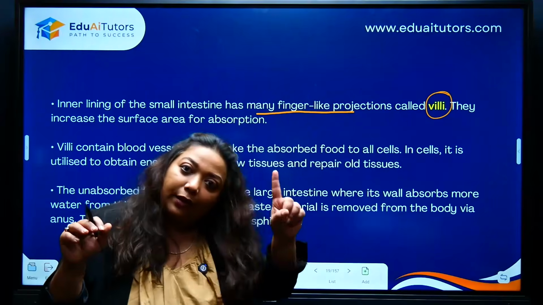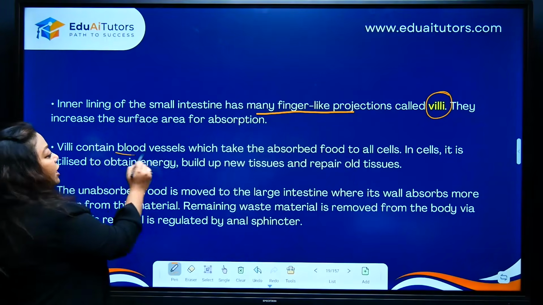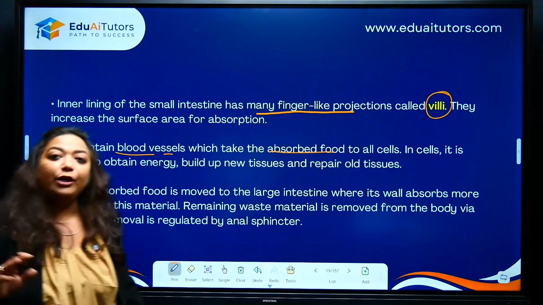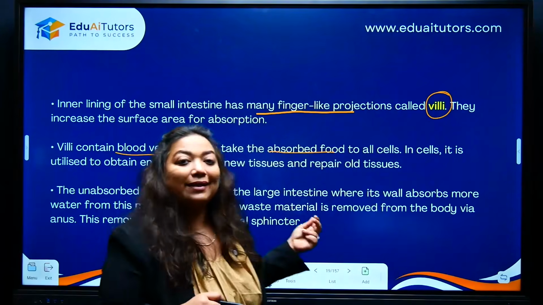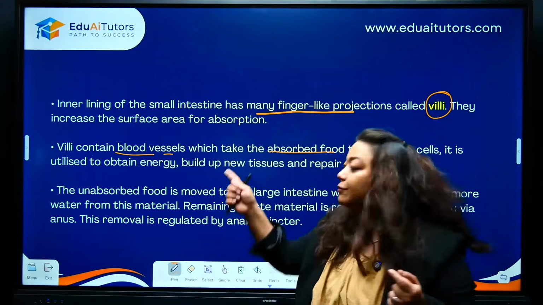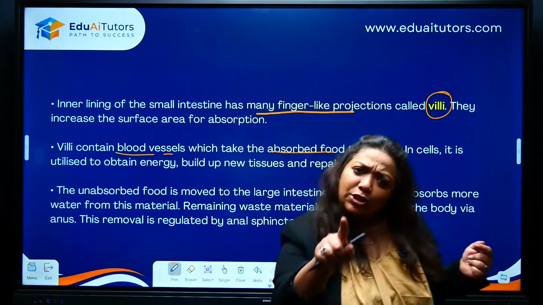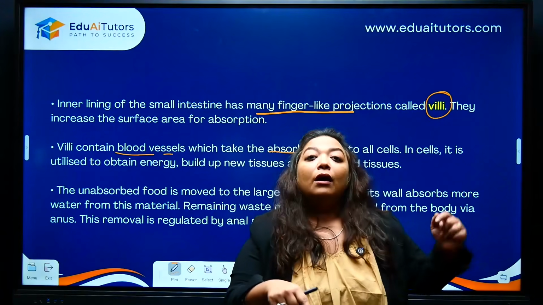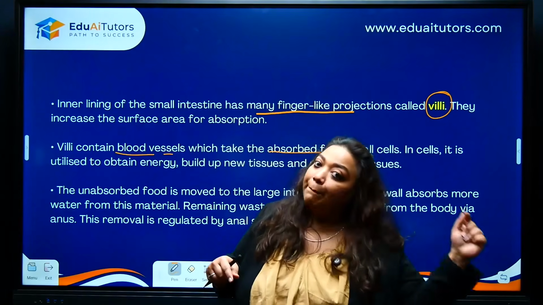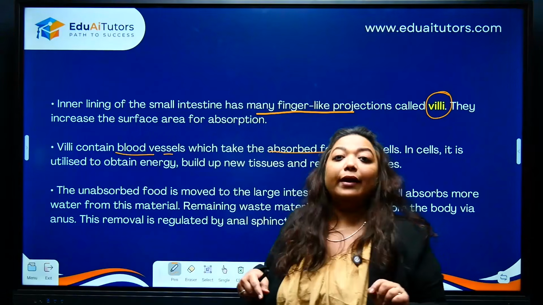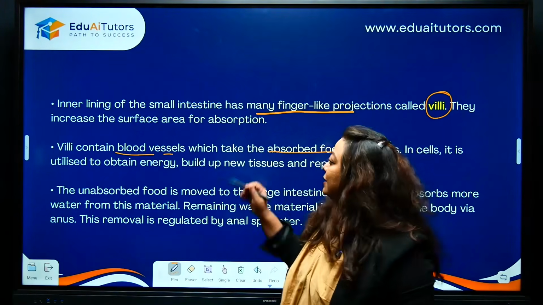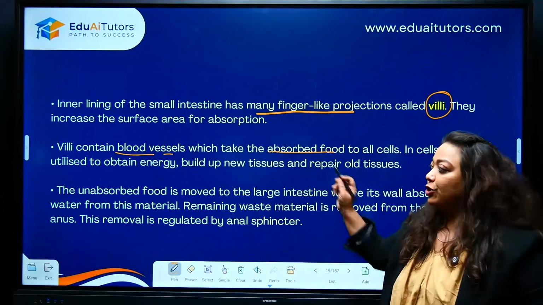Inside the villi, you have blood vessels, and remember, there are millions of villi. Do not think there is just one. Okay, millions of villi which contain blood vessels. All of them are going to do absorption of food and nutrients. See, we started small intestine this way, correct? Small intestine is digesting as well as absorbing. So who is helping digestion in small intestine? Enzymes coming from pancreas and the bile from liver. These two are helping digestion in the small intestine. Absorption is done by villi, these finger-like projections.